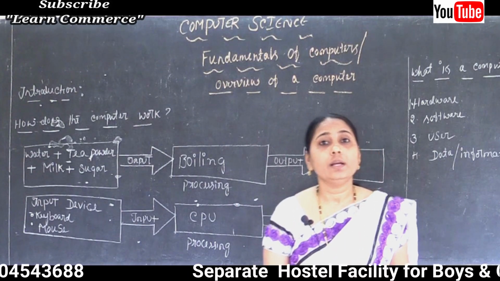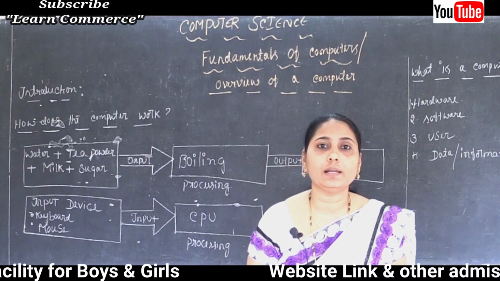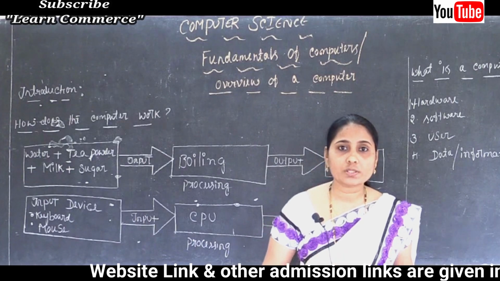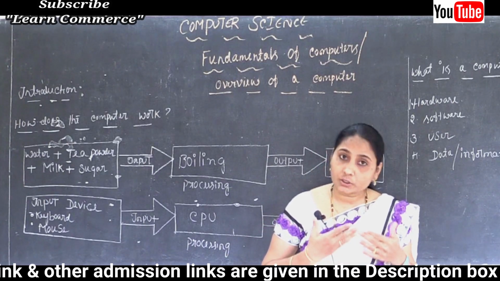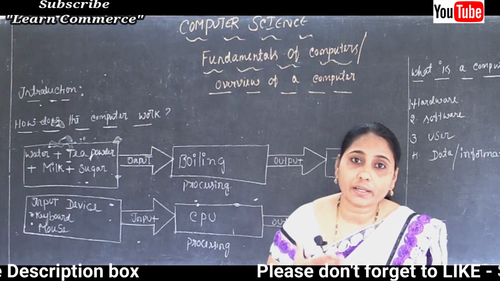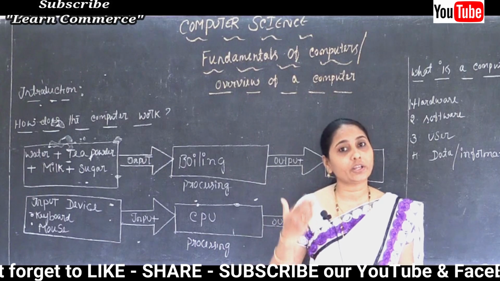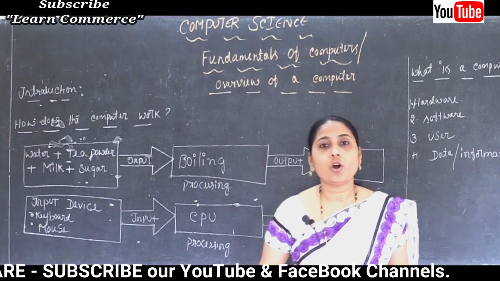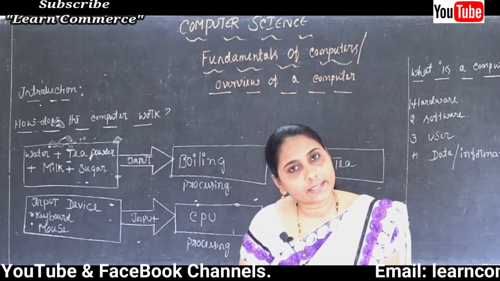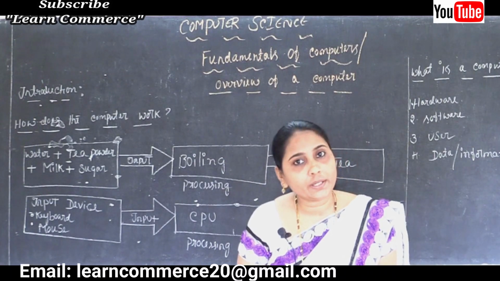Some input devices are keyboard, mouse, scanner, joystick, OMR (optical mark reader), and OCR (optical character recognition). All of these are called input devices. Like that, some of the output devices are monitor and printer.